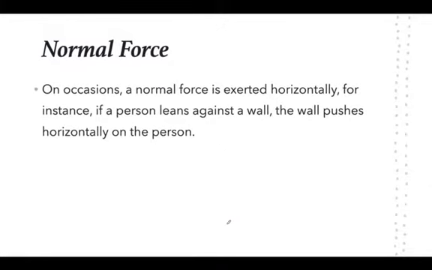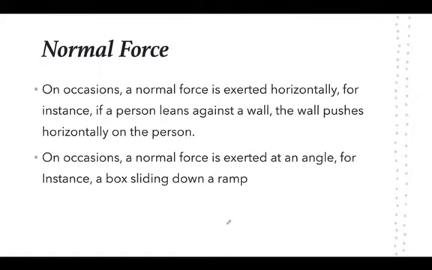Now, sometimes the normal force is exerted horizontally, or sometimes at an angle. So if we're leaning against the wall, we're pushing against the wall this way, but we do not go through the wall because the wall pushes forward on us with a normal force, right?